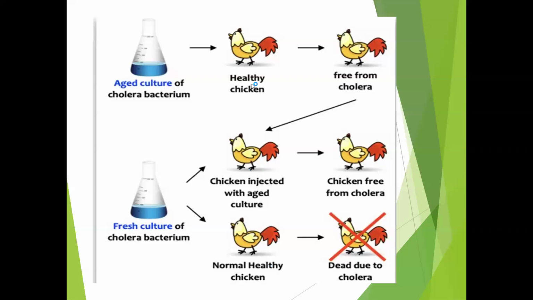So what happened here? As this culture was left for a longer time, the bacteria got attenuated, which means it lost its virulence, so it did not have the ability to produce the disease, but it retained its antigenicity. This laid the foundation for the development of vaccines.